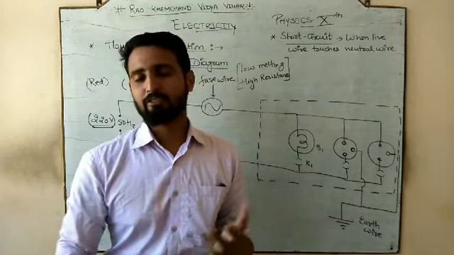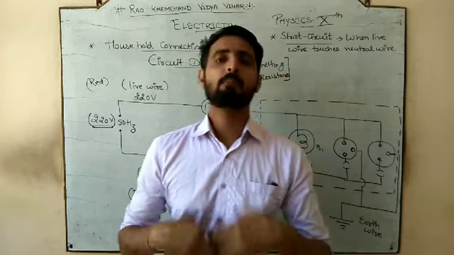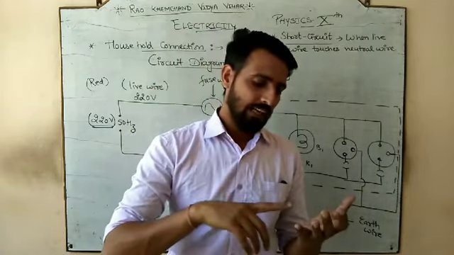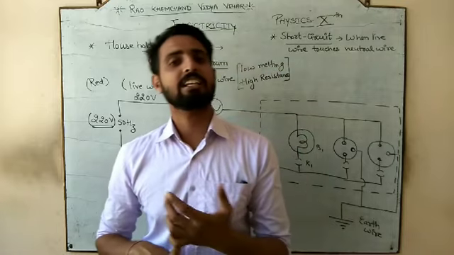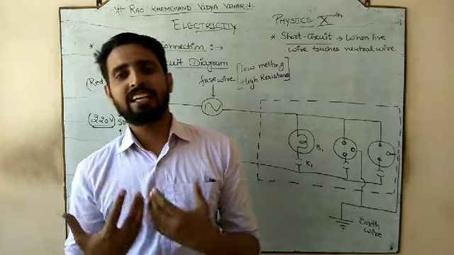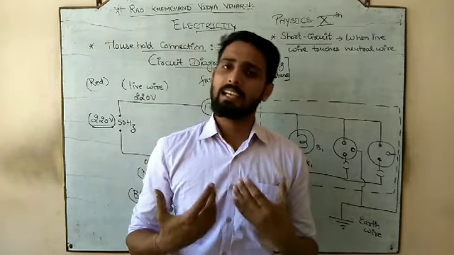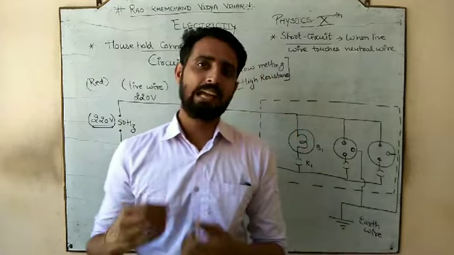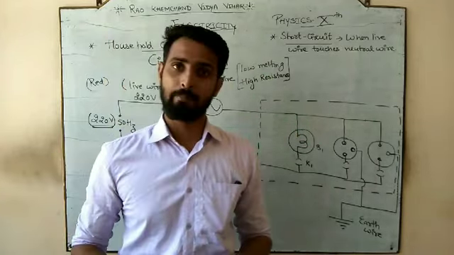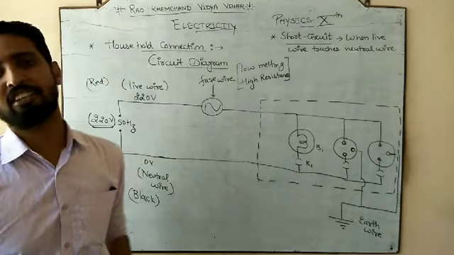Definitely we know that the more the heating, the more the temperature, and the more the temperature, the more the resistance. और अगर ये होता है तो आपका appliance efficiently work नहीं करेगा. And if the heating exceeds some point, अगर वो लिमिट को क्रॉस कर जाता है, it might damage your appliance, वो शायद आपके appliance को damage भी कर सकता है. So on the other factor, earth wire is also a safety device.